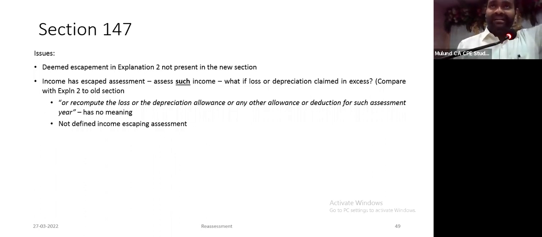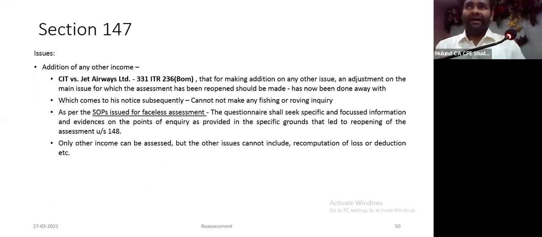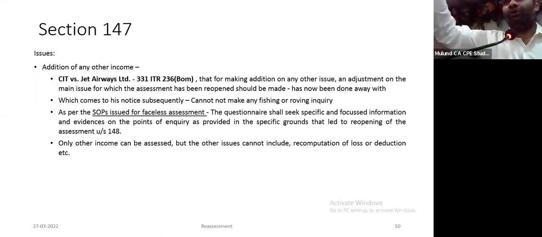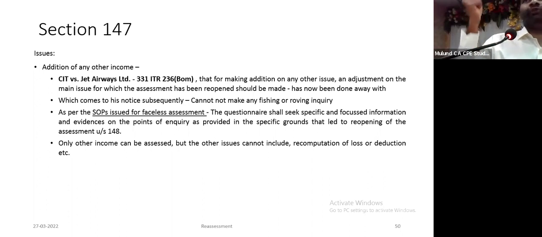There they had defined income escaping assessment by way of a deeming fiction in Explanation 2, which is not present here, because of which all these issues are cropping up. Second part of the section is they can add this income or any other income which comes to their notice subsequently. So in the context of old section 147, we had this Bombay High Court judgment in the case of Jet